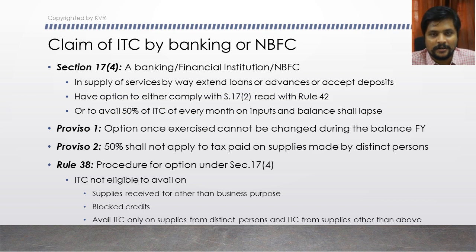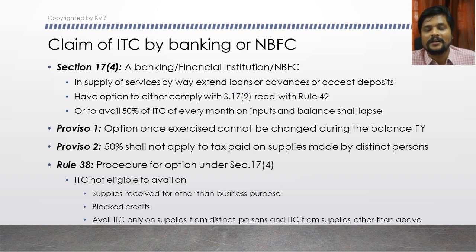They have an option to either comply with section 17 subsection 2 read with rule 42. That is one option. Or they can avail 50% straight away. They can avail 50% of the ITC every month on inputs, and the balance they can lapse. Either they can follow the discussions we have made till now, which is relevant to section 17 subsection 2. What is section 17 subsection 2?